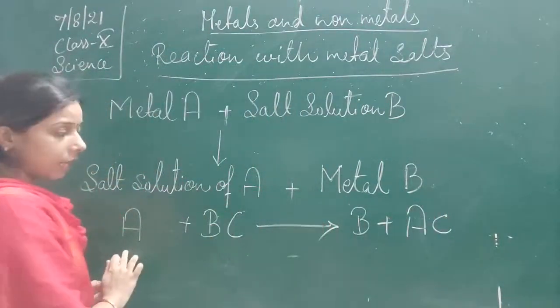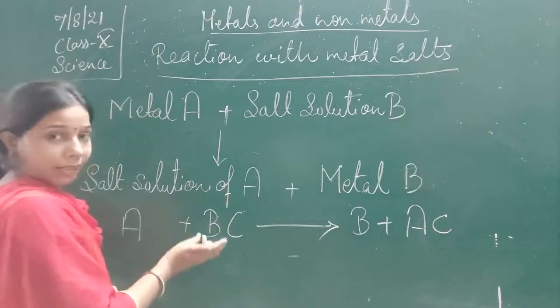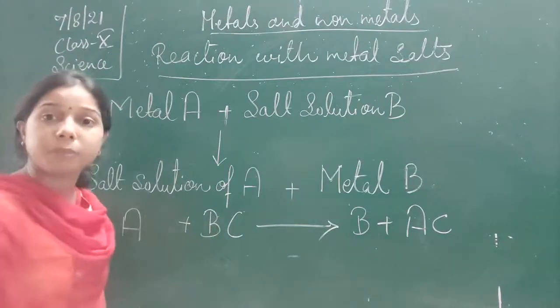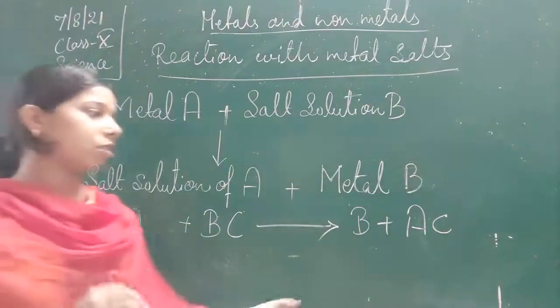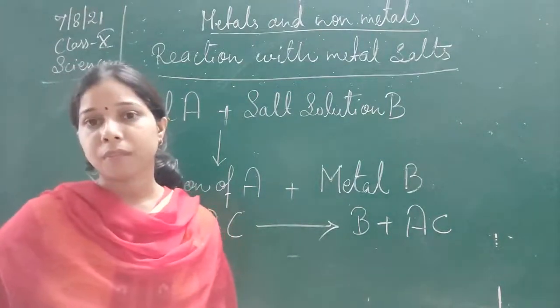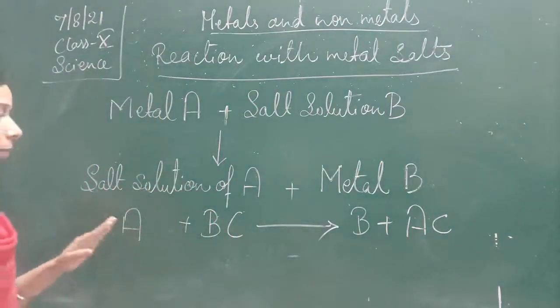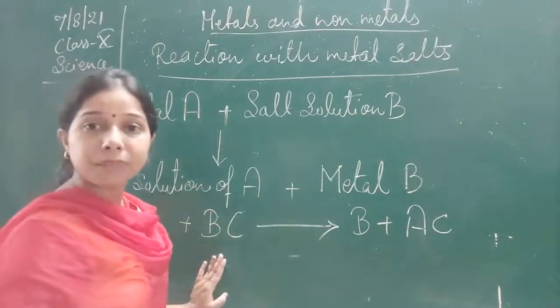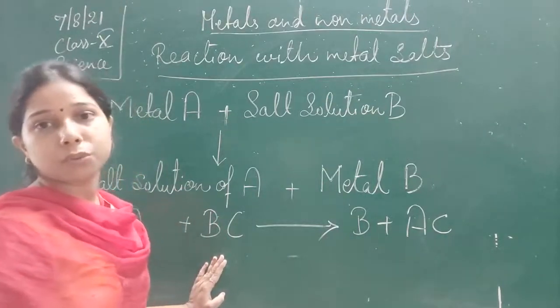So A has displaced the less reactive metal B, and thus the formation of AC occurs. Here the more reactive metal displaces the less reactive metal, students.